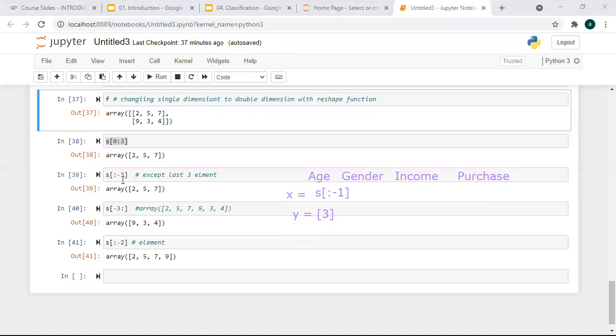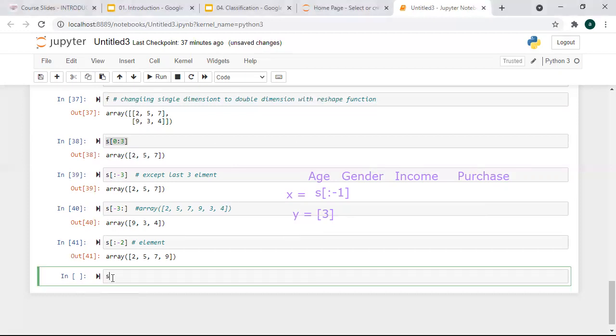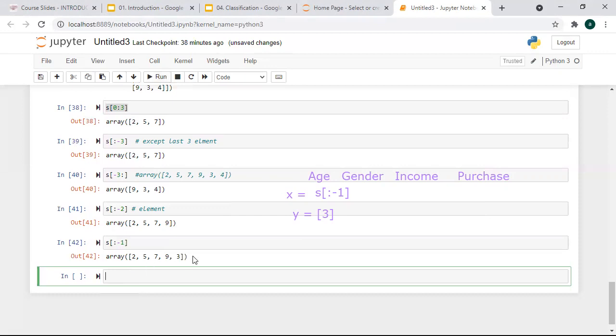When you pass colon minus 3, it will print everything except the last three elements, and when you pass minus 2, it will print everything except the last two elements, and when you pass s colon minus 1, it will print all the elements except the last one. So like this it works. But if you do it in the reverse direction, how will it work?